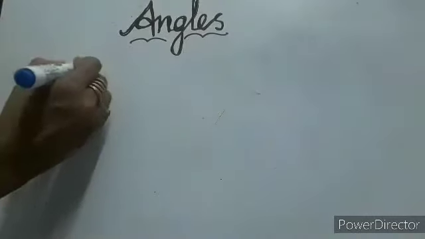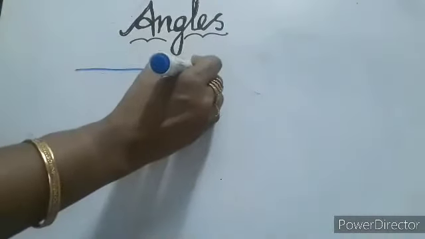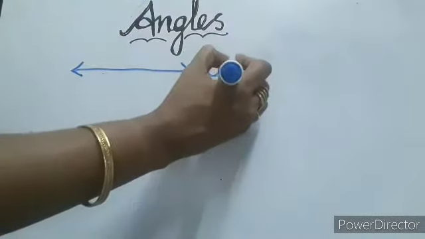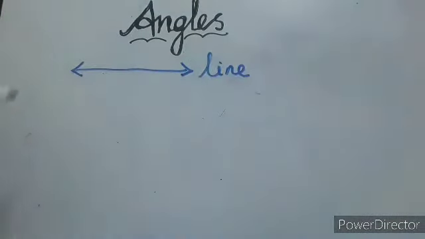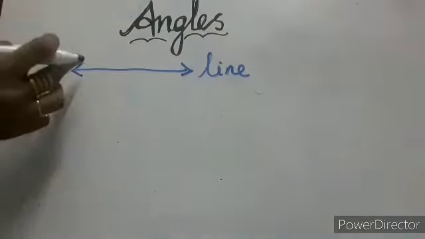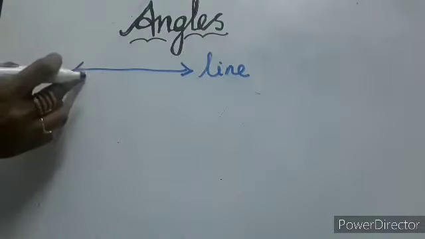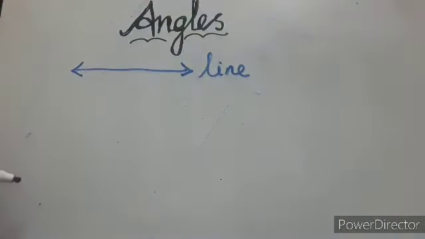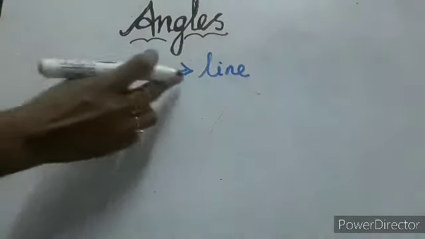Okay, look at here. This is one line. Why are we calling this a line? Because there is no starting and ending point.